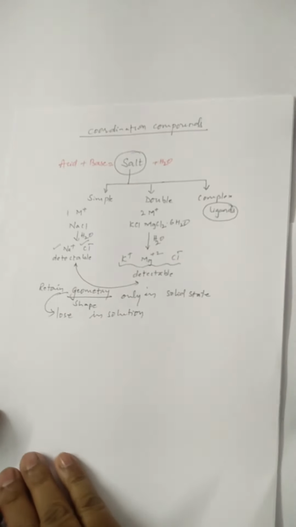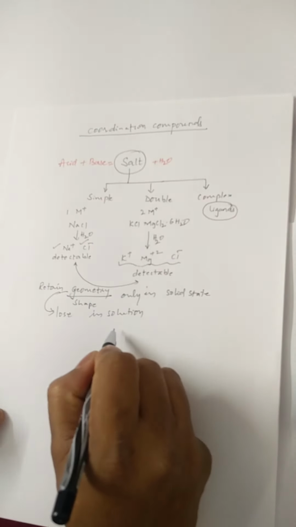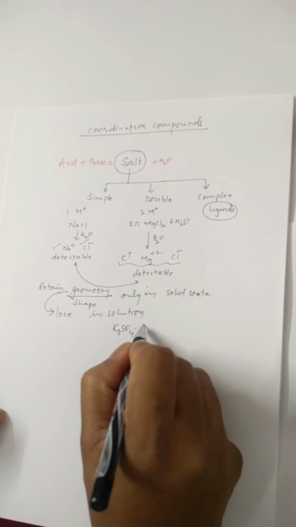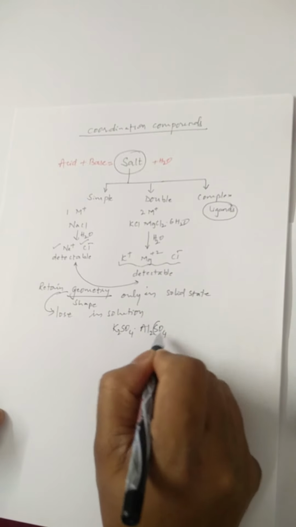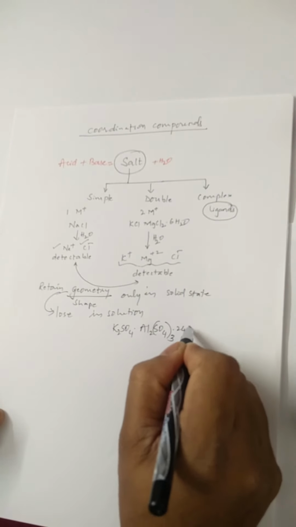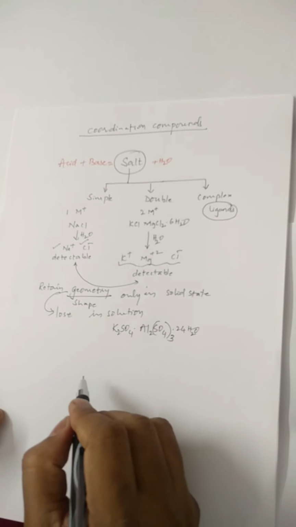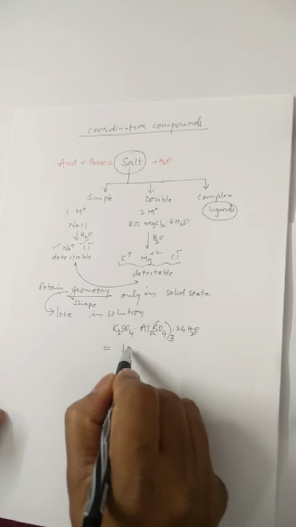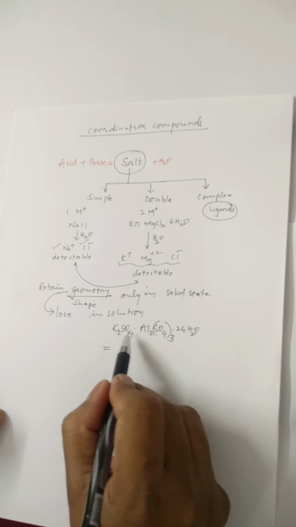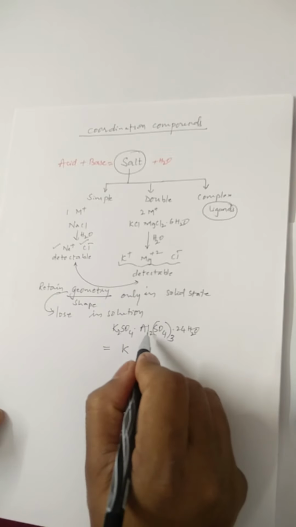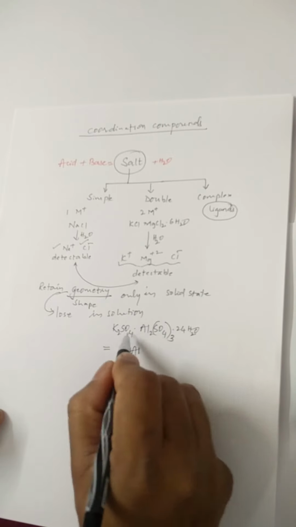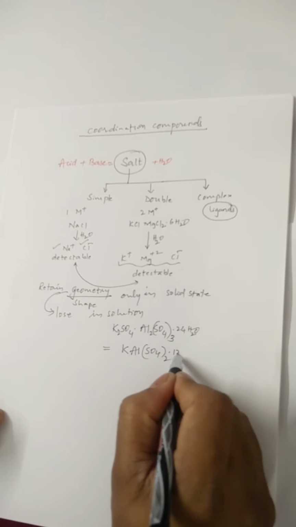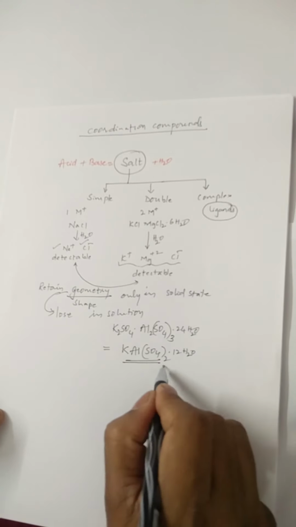There is one special type of double salt. For example, K2SO4 dot Al2(SO4)3 24H2O. Here, if you take some common factors, this can also be written as K2 is taken common, then SO4 are 4, Al is 2. That means 1 Al will be there. SO4 out of 4, only 2 will be there. SO4 2. Out of 24, 12 H2O will remain. Well, this is found in NCERT textbook.